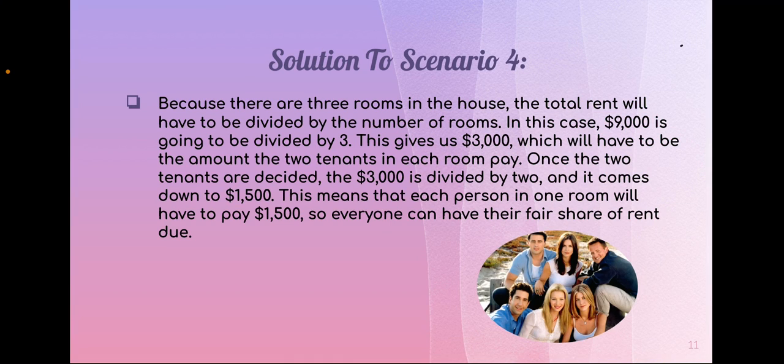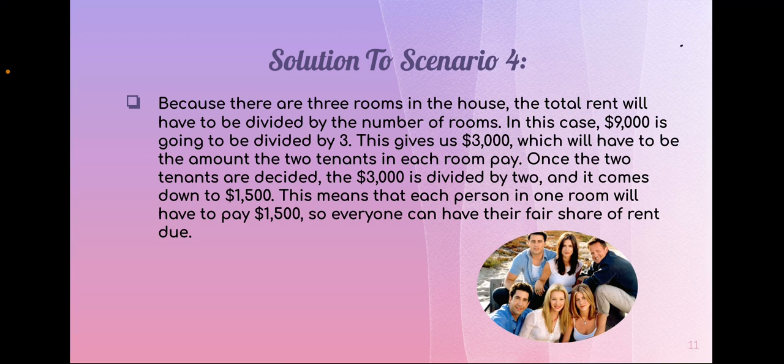Solution to scenario 4. Because there are 3 rooms in the house, the total rent will have to be divided by the number of rooms. In this case, $9,000 is going to be divided by 3. This gives us $3,000, which will have to be the amount the 2 tenants in each room pay.